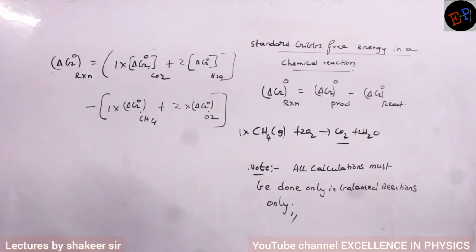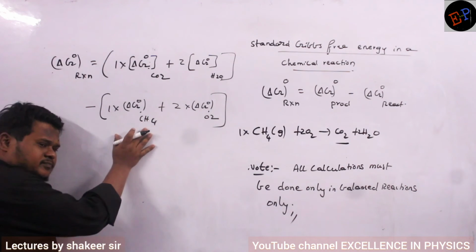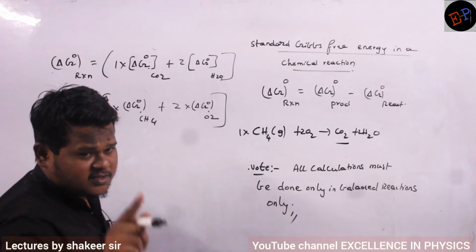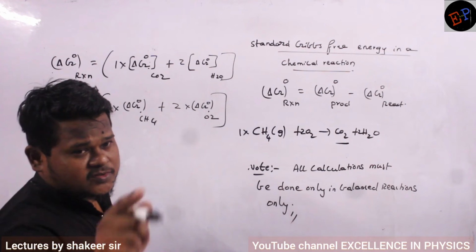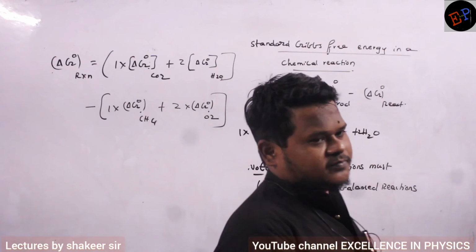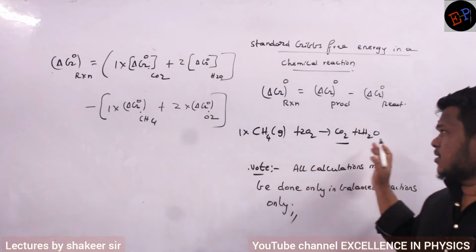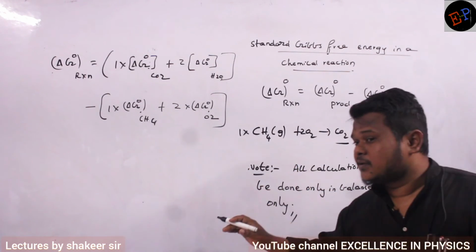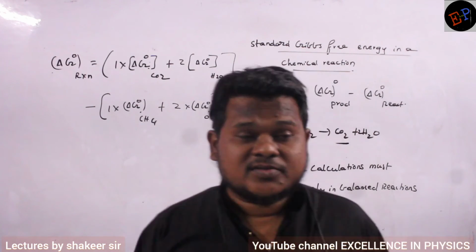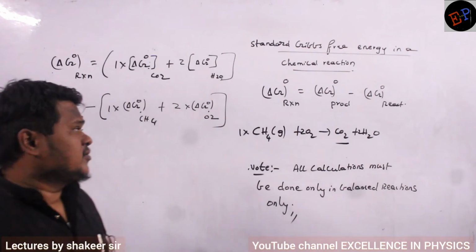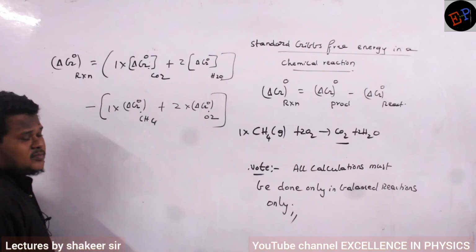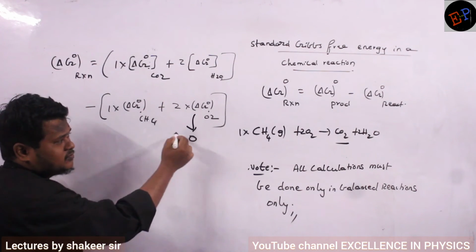Okay. Now see, in this reaction, one change in Gibbs free energy is 0. What is that? Total 4 terms are present here. Oxygen. For oxygen it is 0. Why is it 0 for oxygen? It's in its natural state, so this value is 0.